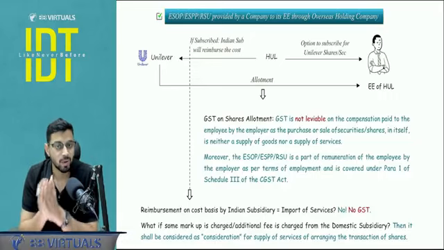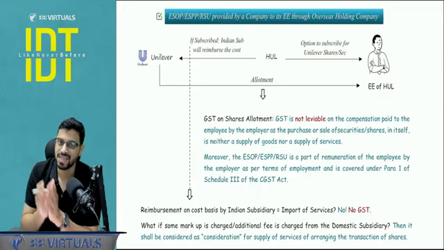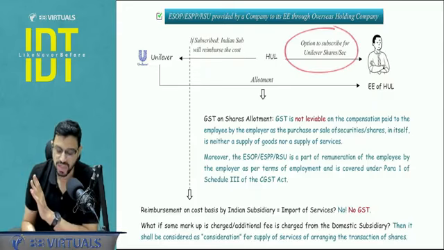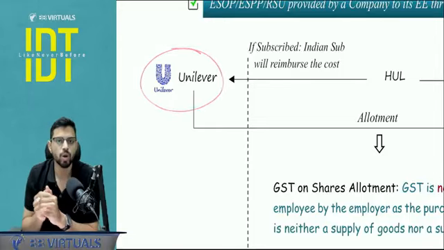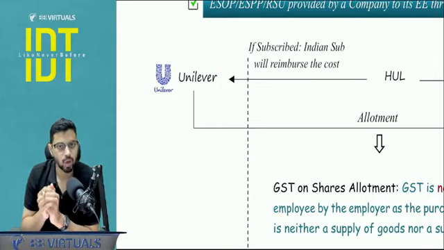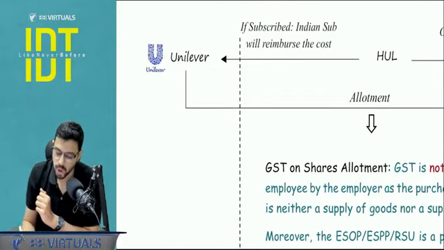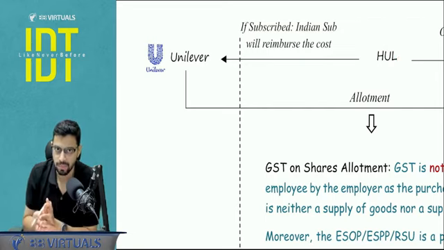Okay, so salary, perquisites, everything will be outside the scope of GST. These are the two reasons why there will be no GST implication here. But now understand one thing. Unilever is not going to give away its shares for free. The cost will be paid. The cost will be paid by HUL, that is the subsidiary company in India.